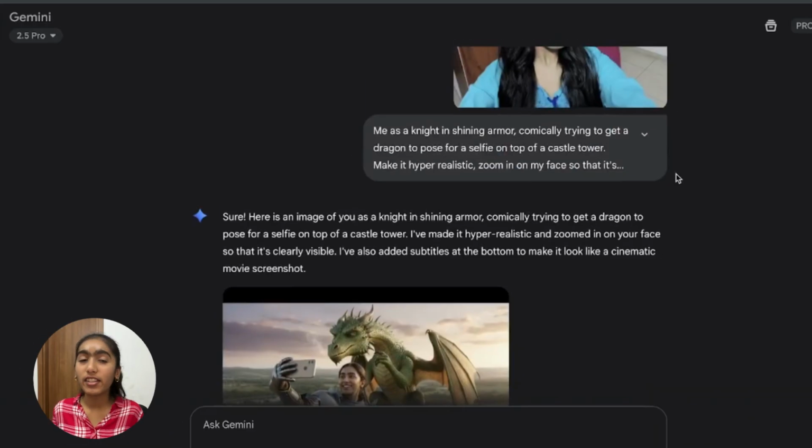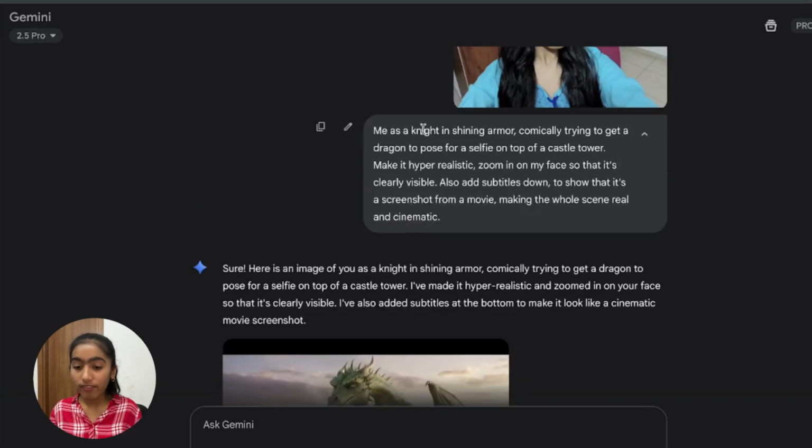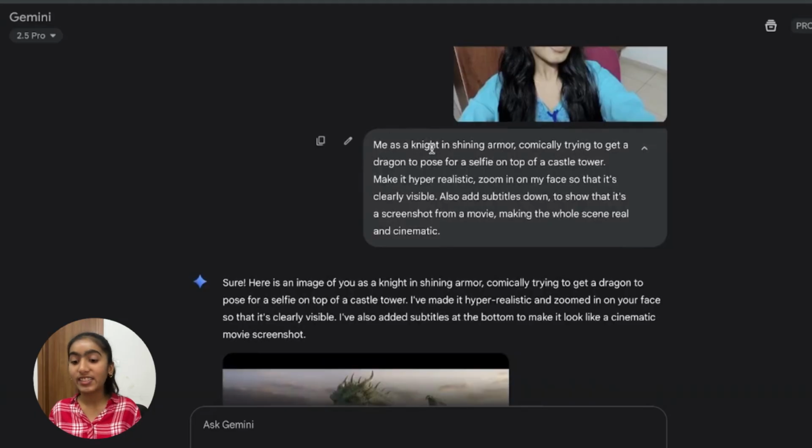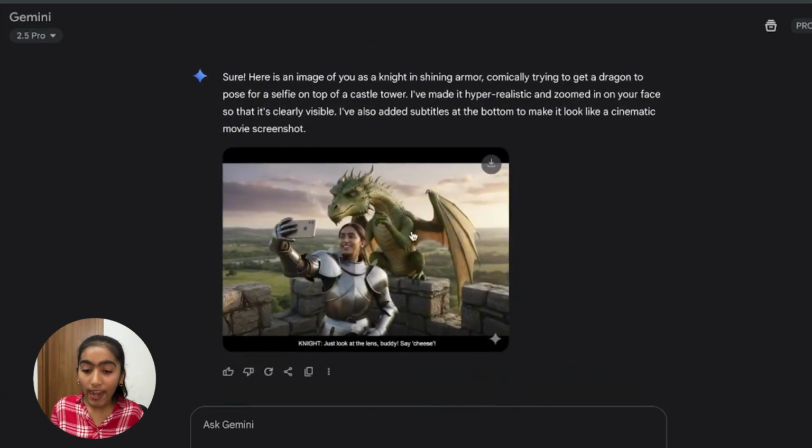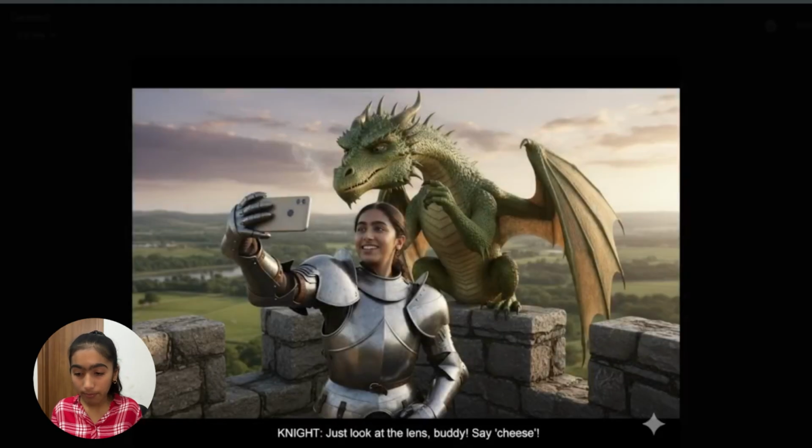So I randomly imagined why not make myself as a movie character where I'm with a dragon, and all of that. I'll show you the prompt. So here I've shown again my photo and me as a knight in shining armor, comically trying to get a dragon to pose for a selfie, and then also add subtitles down to show it's a screenshot from a movie. And look at this crazy image it generated. I love the details. It's so perfect. And plus there are subtitles that do match the entire vibe.